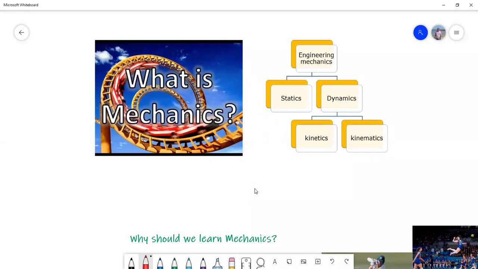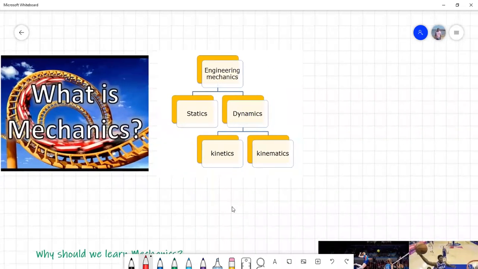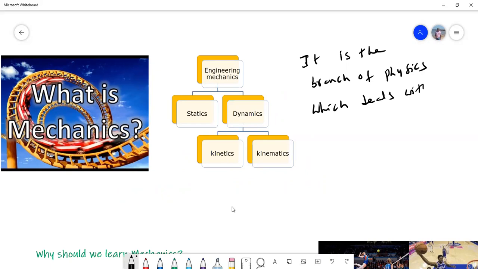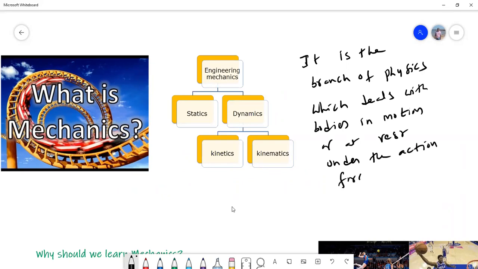Remember, mechanics is the branch of physics which deals with bodies in motion or at rest under the action of forces.